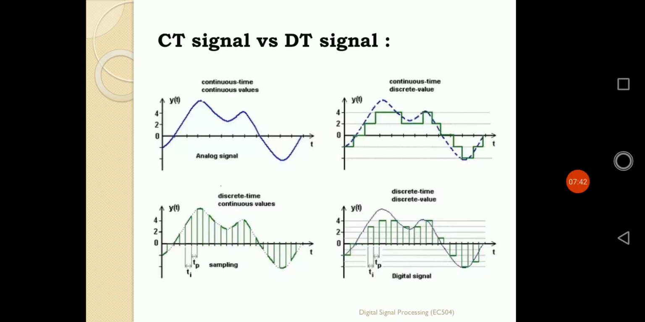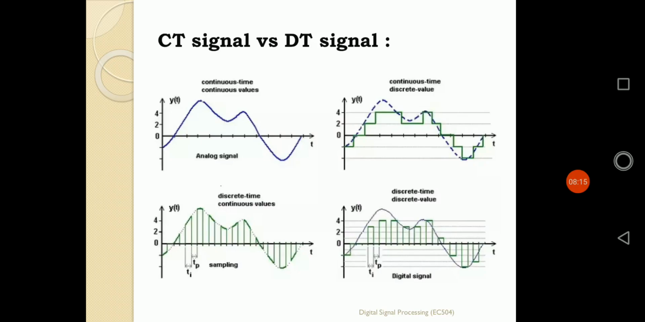So the top two figures are continuous time signals, and they differ in their values, continuous versus discrete. The last two figures, number 3 and 4, the bottom two, are both discrete time signals. Time is discrete in both, but the amplitude is continuous in the first of them and discrete in the second.